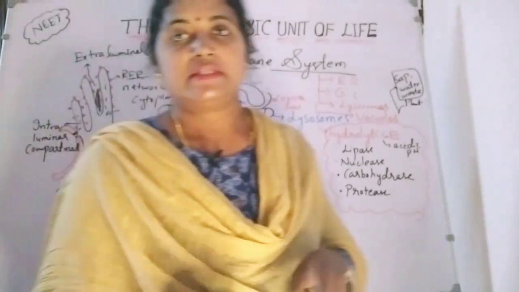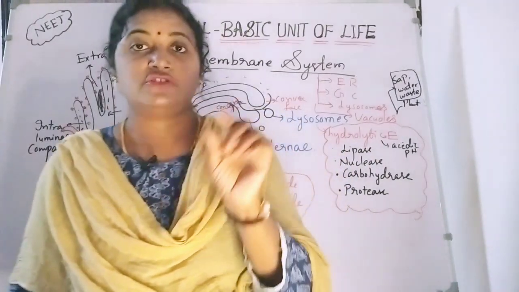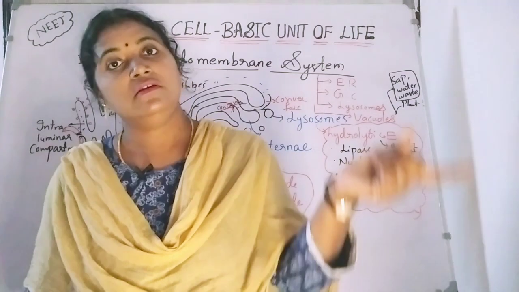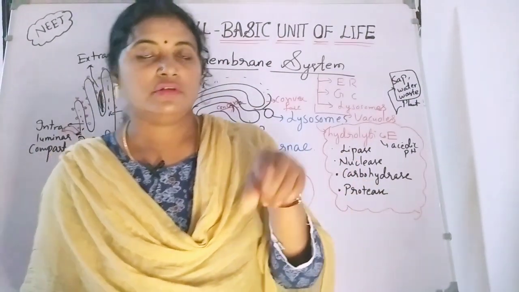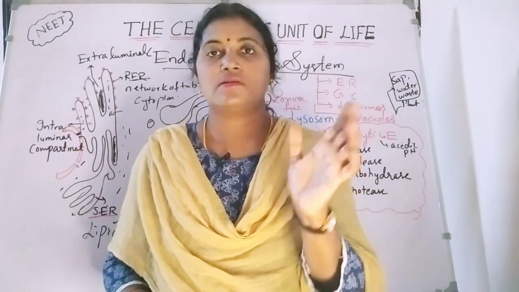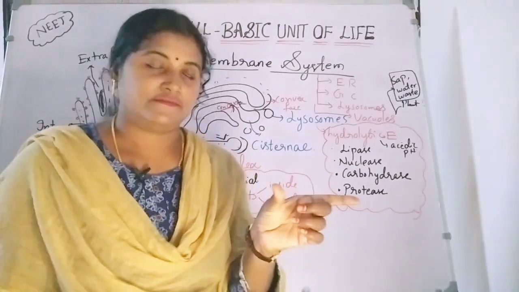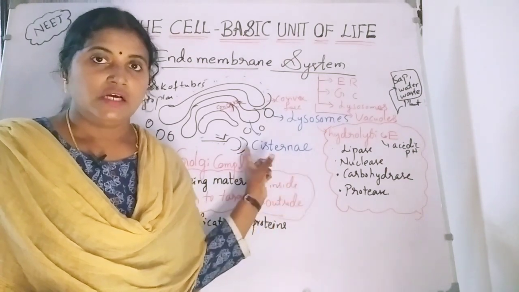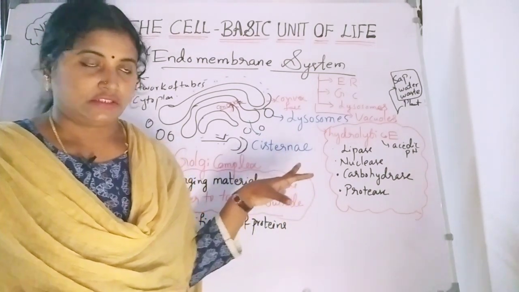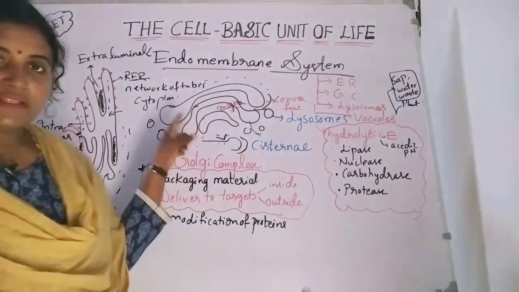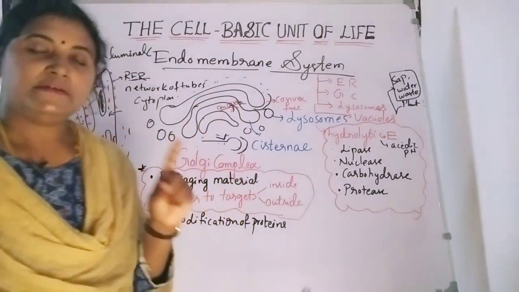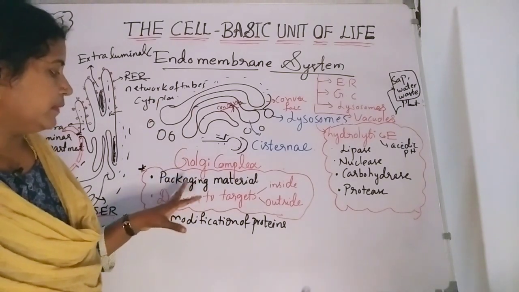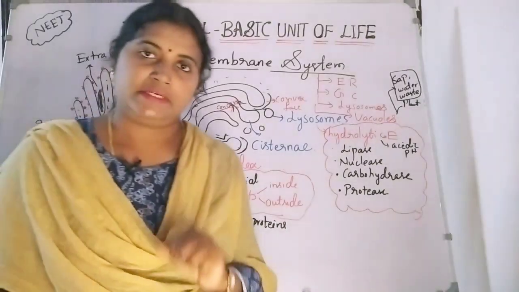The Golgi apparatus contains flat, tube-like structures, and it also contains bulb-like structures. So it has two surfaces, the concave surface and the convex surface. The flat tubular structures are known as cisternae. So what is the function of the Golgi complex? Mainly the functions are these three. Note this down. First, the Golgi complex is responsible for packaging the material.